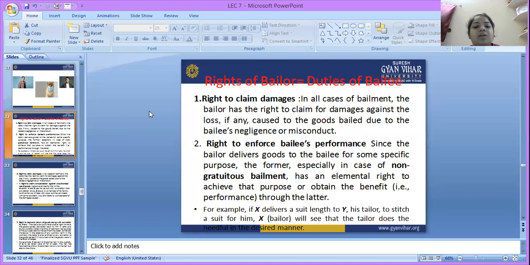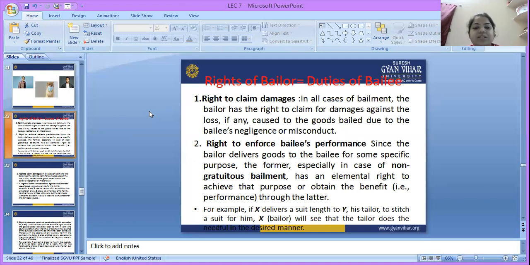Suppose A borrows a car from B for a specific purpose. It is A's responsibility to return that car in the original form, but due to some accident there are scratches on the car, so the bailor has a right to claim damages from the bailee.